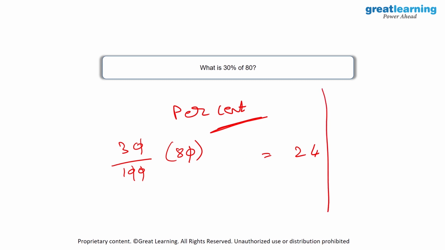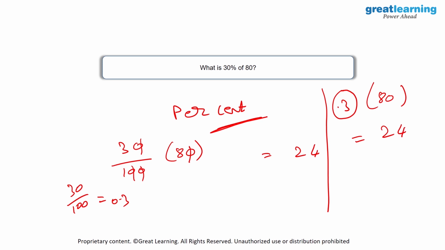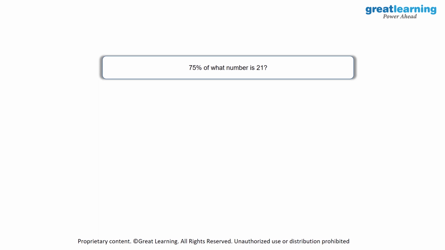Now, an easier method of this: you can directly take 30% to be equal to 0.3, because 30 upon 100 is equal to 0.3. And when you multiply 0.3 with 80, you get a value of 24. So this is your result. Then we have our next question over here.